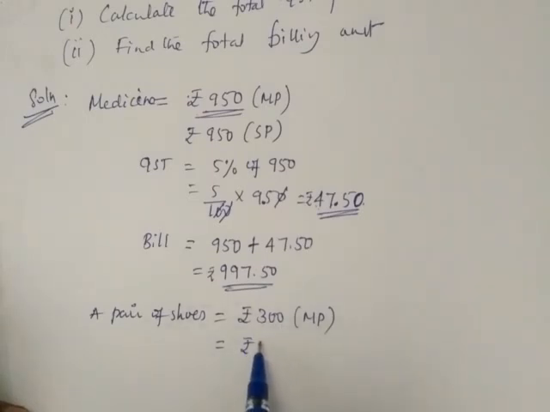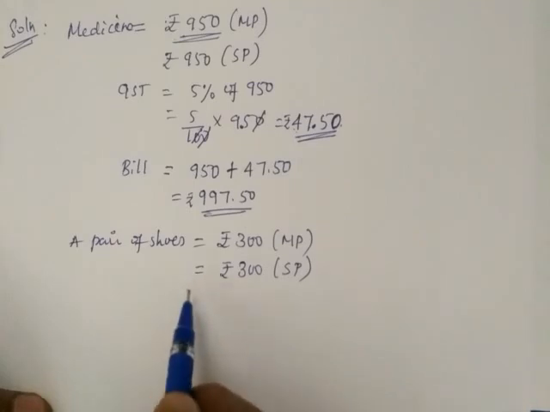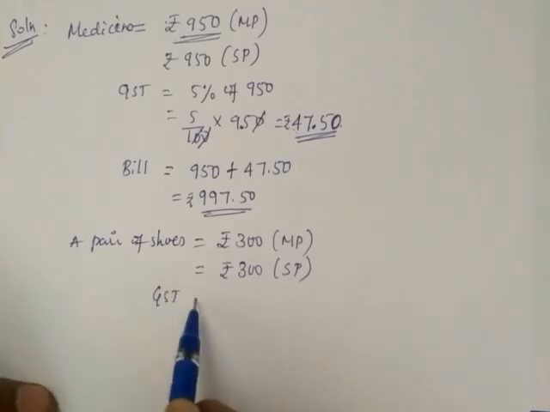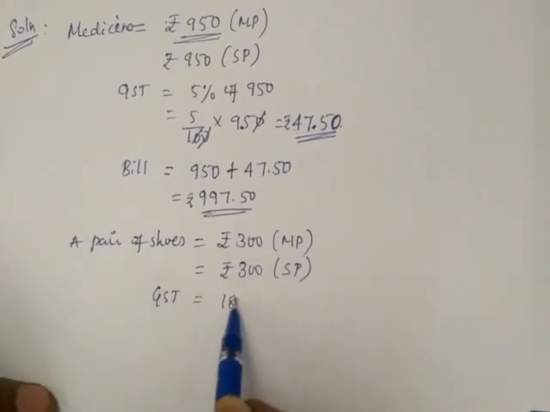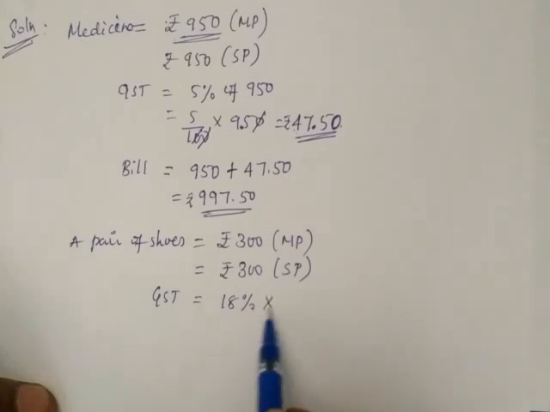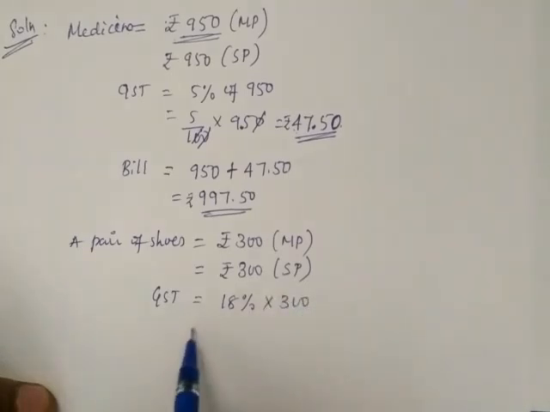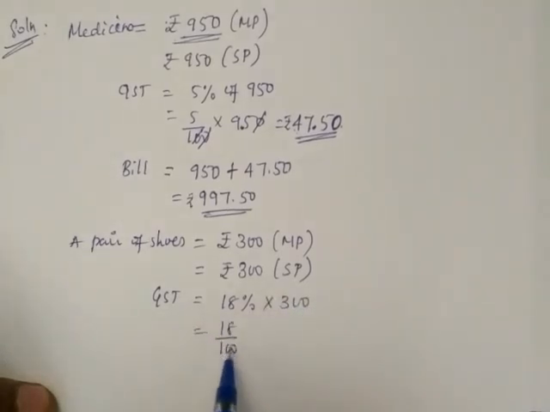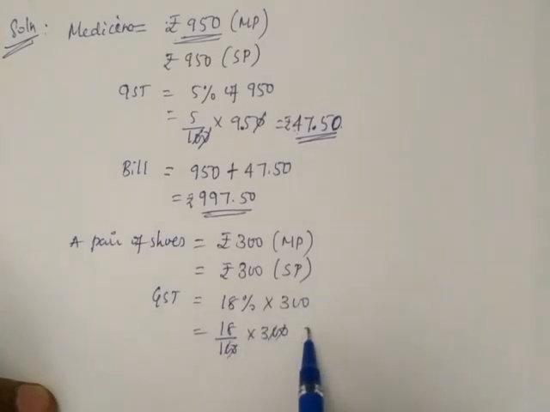For what rate we have to buy? We have to buy for 300 only because he is not giving discount. So selling price is also 300. The next was GST. How much GST are they charging on shoes? 18%. 18% of 300. 18 by 100 into 300. Both the zeros cancelled. We'll get 54. 54 rupees is the extra amount on shoes.